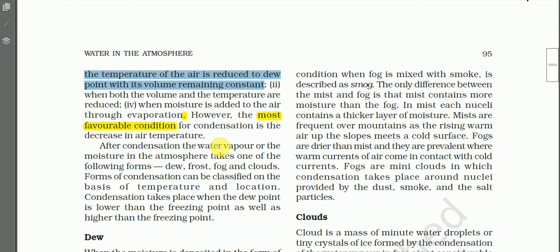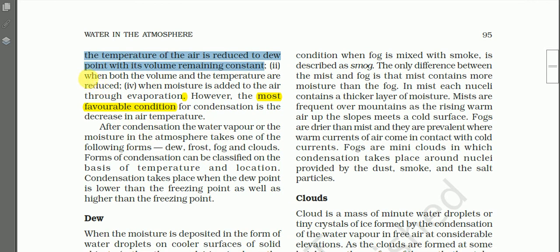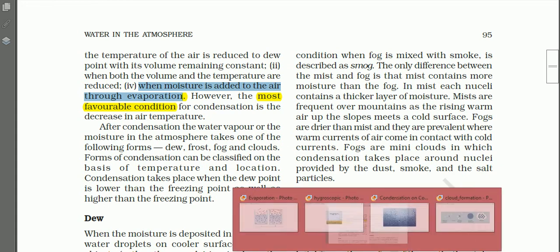When the temperature of a given parcel of air drops, there may be condensation. Then when both the volume and the temperature of a given parcel of air are reduced, there may be condensation. And number 3, when moisture is added to the air through evaporation, then there may be condensation.